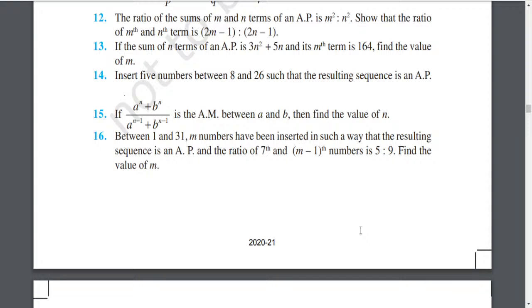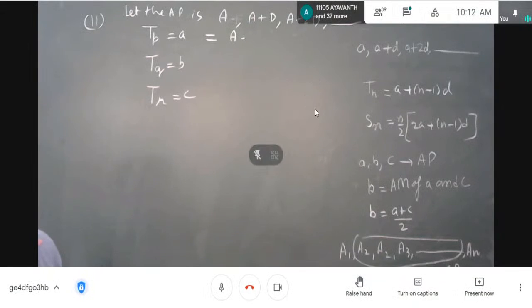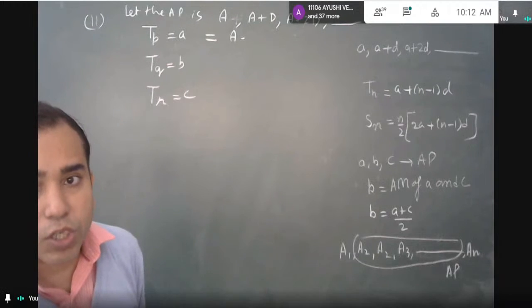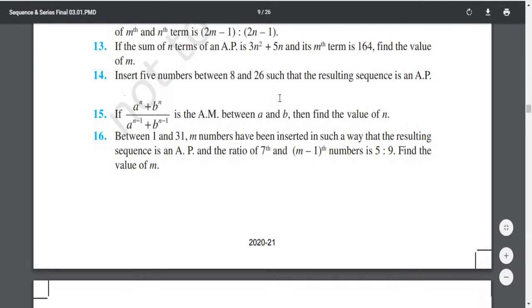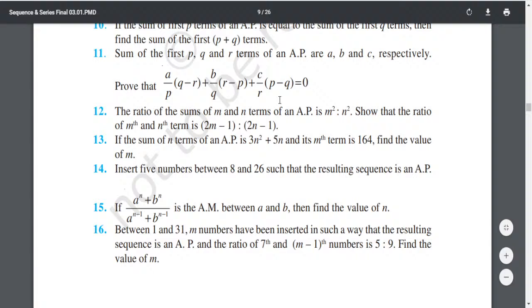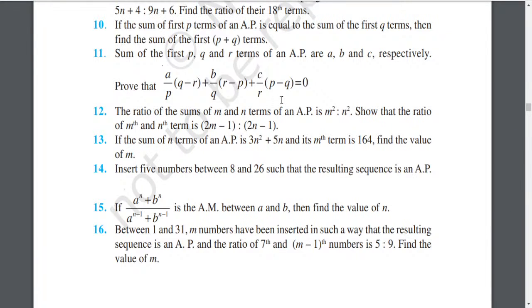Three things are given. Sir, they are the sums of the first p, q and r terms. Yes, it's not the nth term, it is a sum given. Okay, sorry. This is not the term; in the question, it is the sum of first p terms. Sp, Sq and Sr are given.